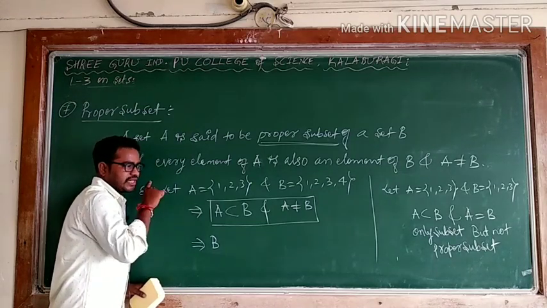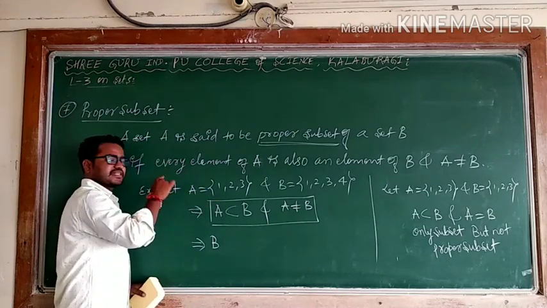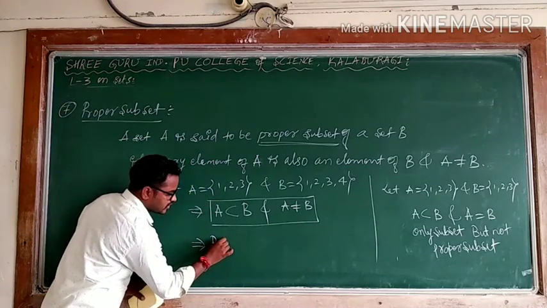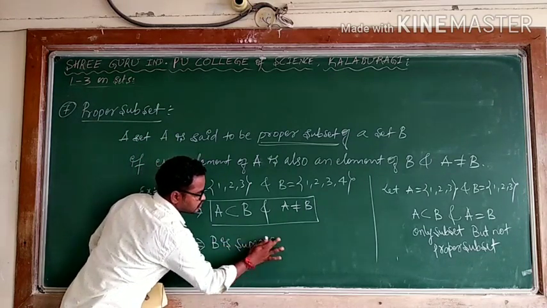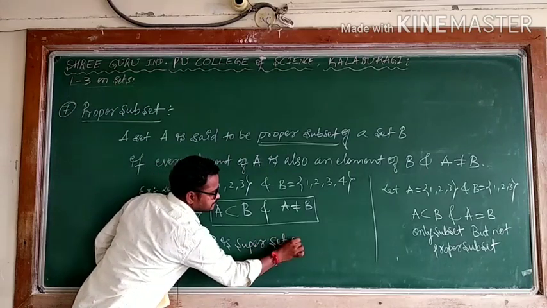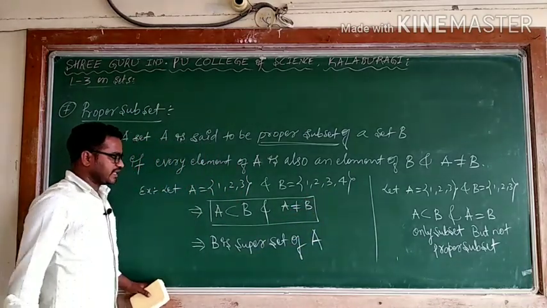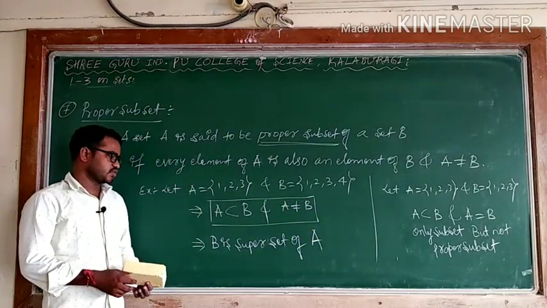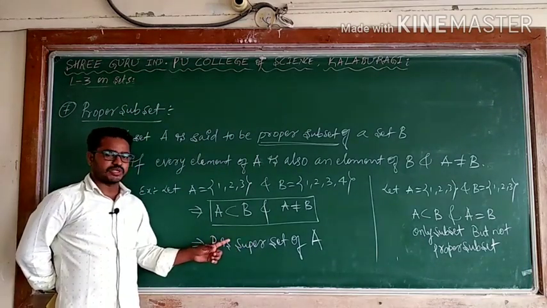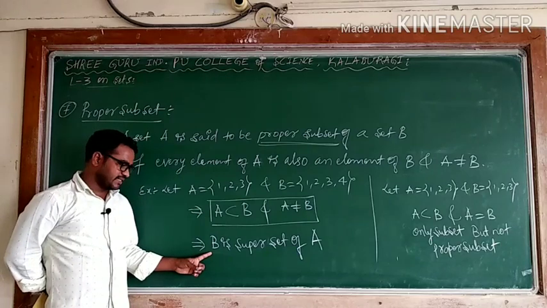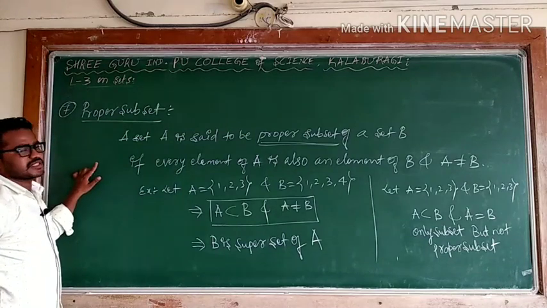Means I can say when A is a proper subset of B, in that case B is a superset of A. Means I can write B is a superset of A. Whenever A is a subset of B, B is a superset of A, because B compared to A is bigger. For that reason, B is a superset of A. So this is about a proper subset.